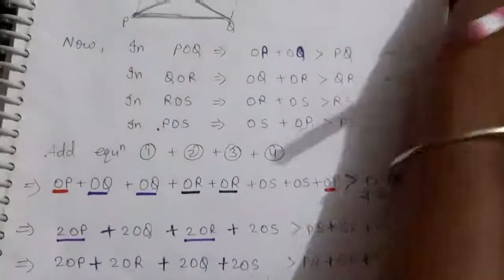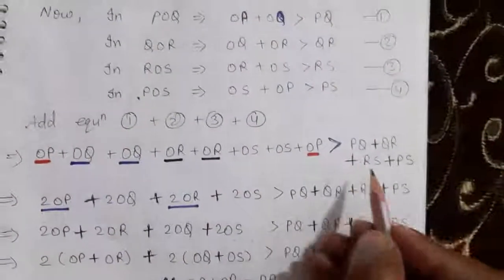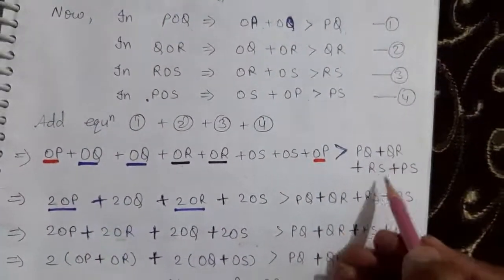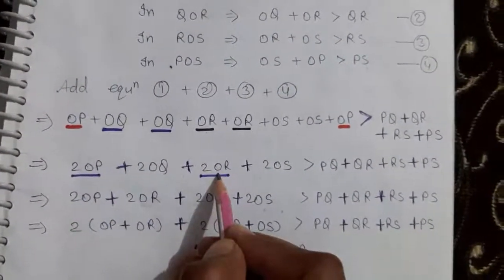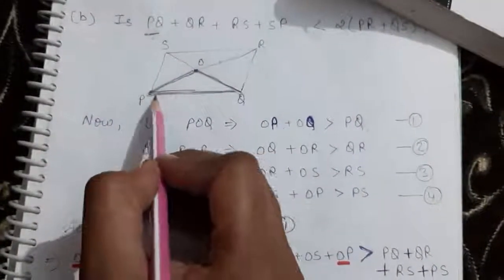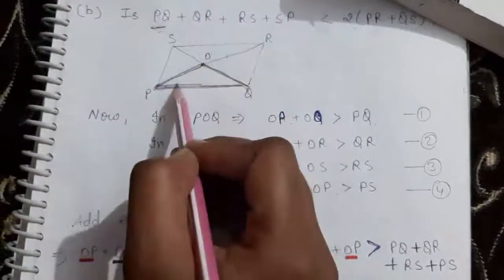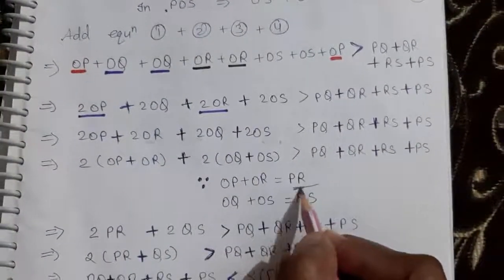Then this one is as it is, you can write PQ plus QR plus RS plus PS. Next, you can see here OP plus OR, the combination of OP plus OR is PR, the complete diagonal.